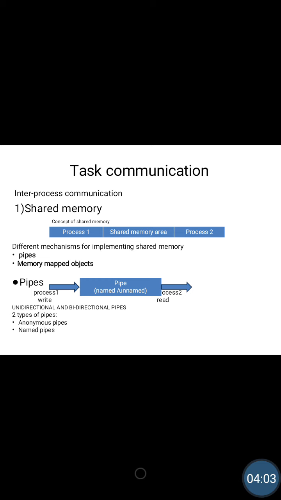In a unidirectional pipe, information flows in only one direction. That is, process 1 may write to the pipe and process 2 may read it, but it can't be vice versa. The pipe can be written by process 1, but it can't be read by process 1. Process 1 is capable of only writing to the pipe, and process 2 is able to read the contents of the pipe.